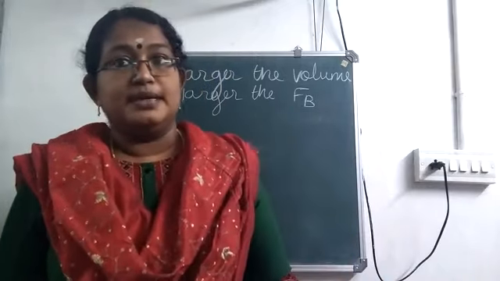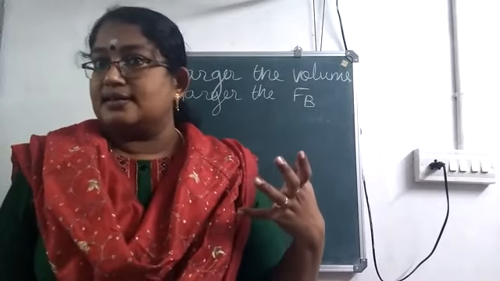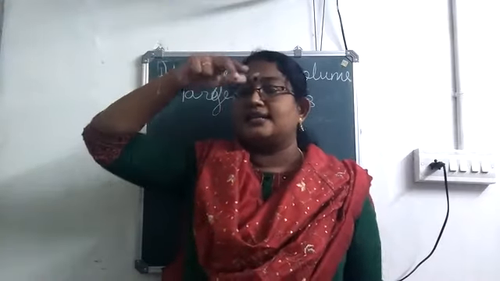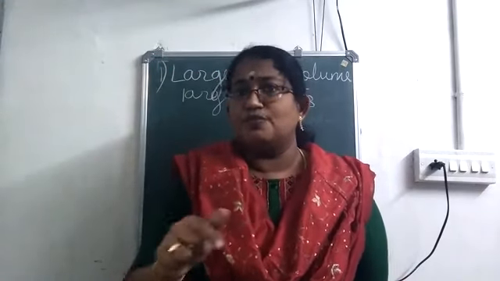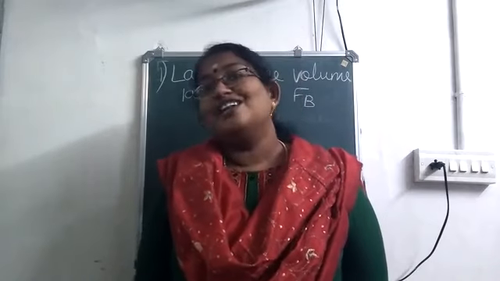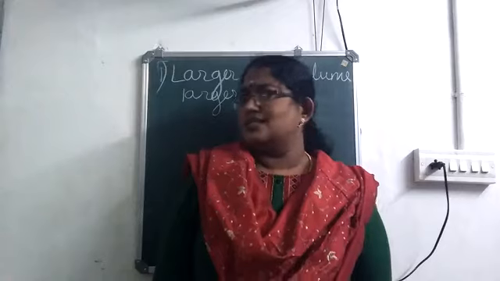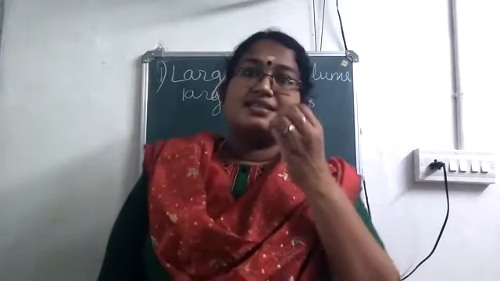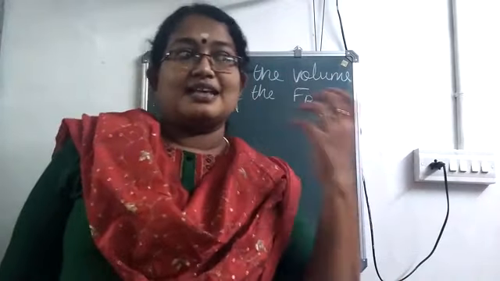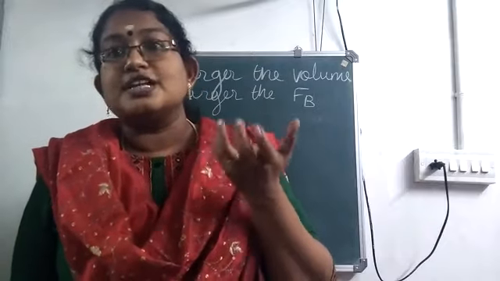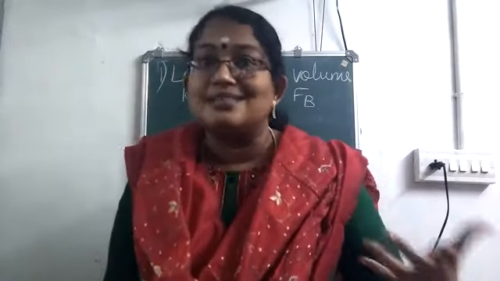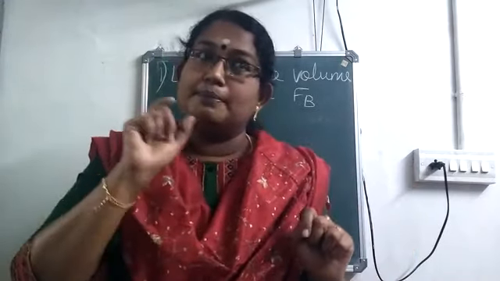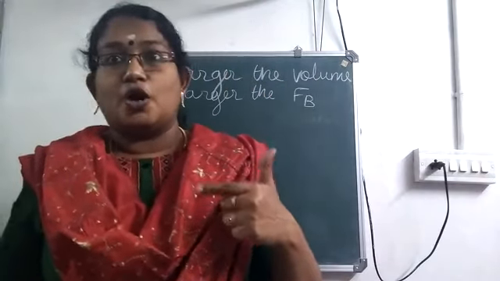I have a pebble and a bunch of feathers. Both have the same mass and both are dropped from the same height at the same instant. Now, which one will come to the ground first? It will be the pebble. Why? What is the reason? We see which one occupies more volume. Both have the same mass, but the volume of the pebble is less compared to the volume of the feathers, isn't it? The space occupied by the feathers is more than that of the pebble.